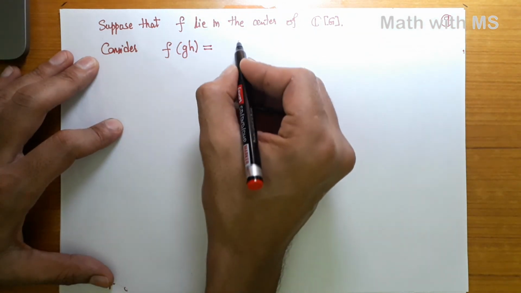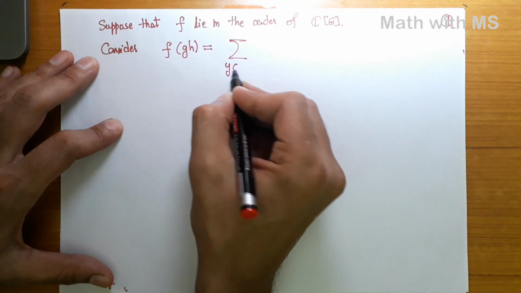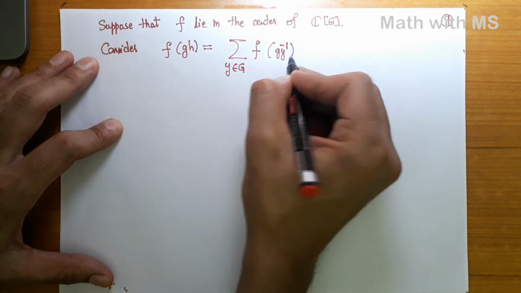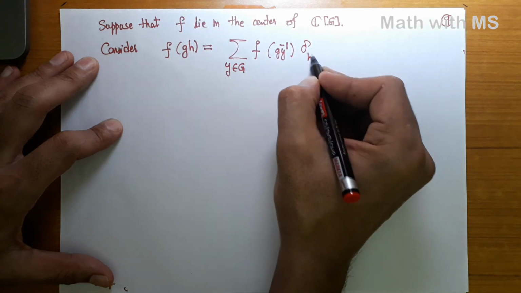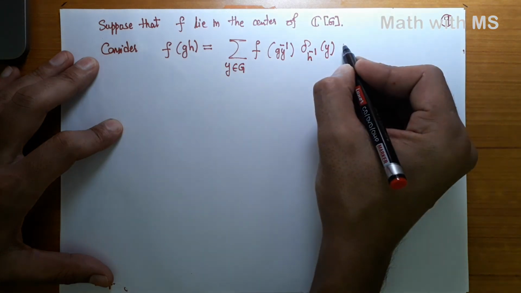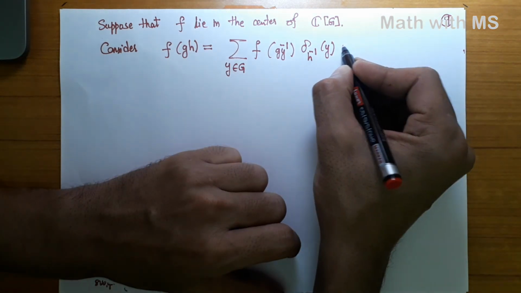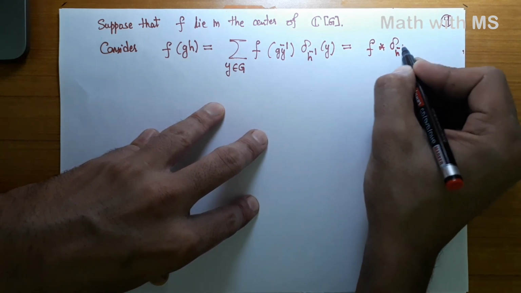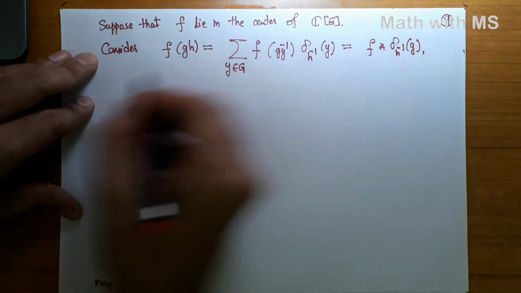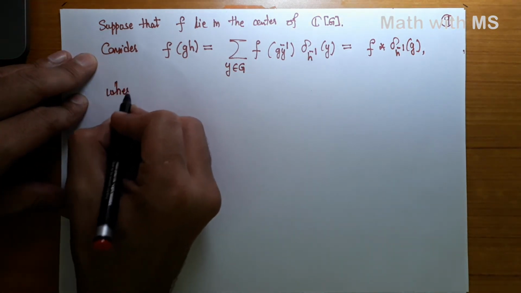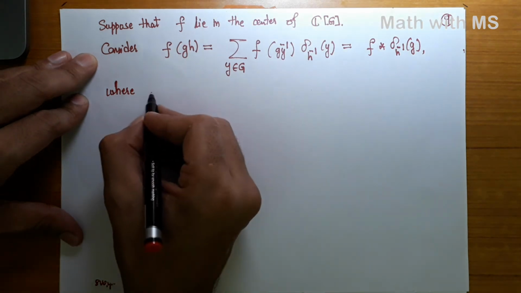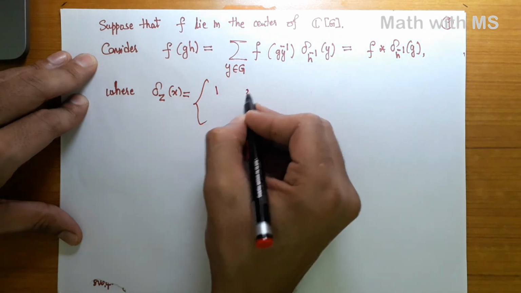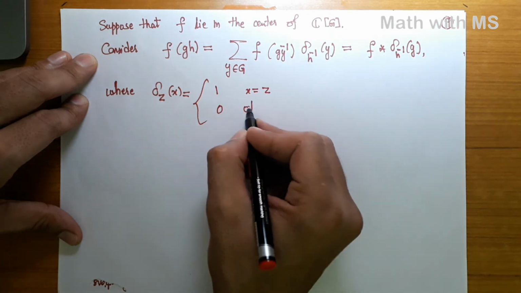Then I can write it as summation Y in the group G F of gY inverse times delta h inverse of Y. Alright, but this in terms of convolution is same as F star delta h inverse of g, where delta is the indicator function, so where delta of any z acting on any x is just 1 if x is z and 0 otherwise.